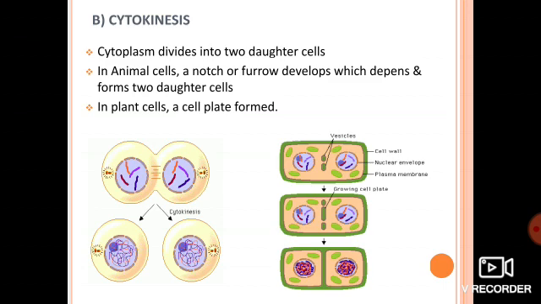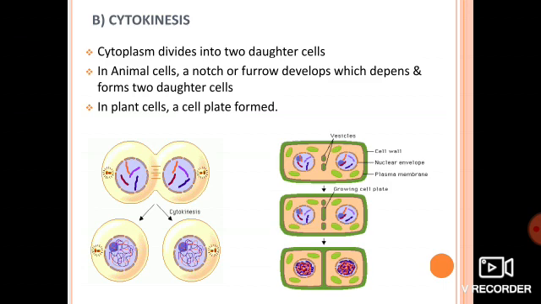The mitotic phase, which consists of karyokinesis and cytokinesis together, is known as the M phase. Got it? So till now we come to know that the cell cycle consists of two phases, interphase and mitotic phase.